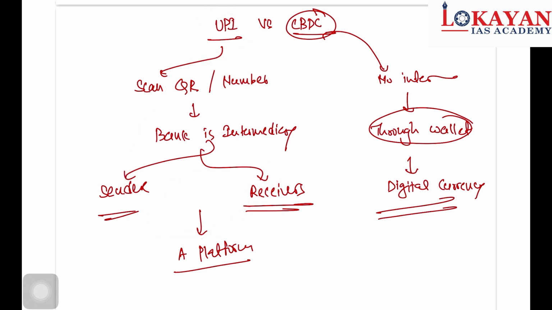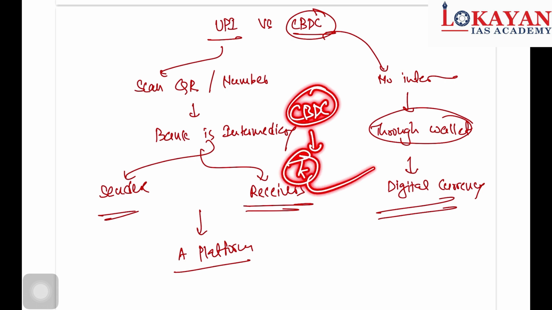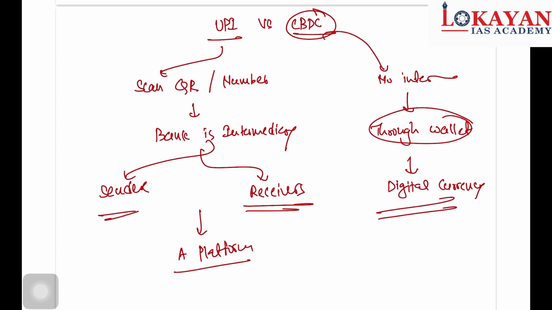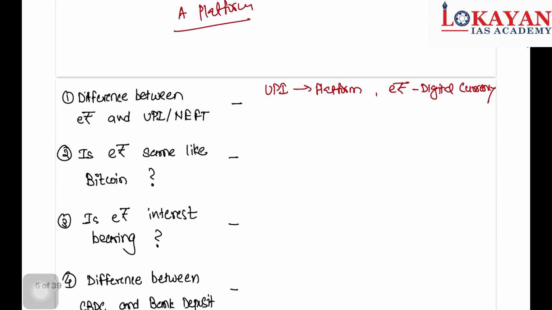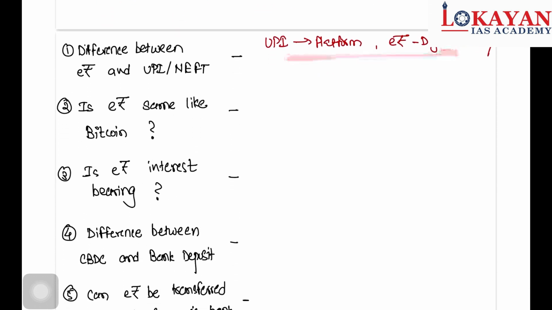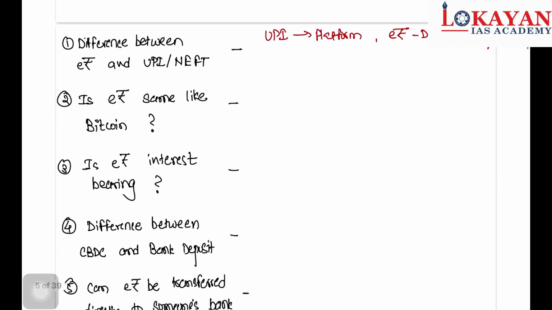But assume that you go there and pay through cash. Similar is the experience with CBDC. Here you will pay the CBDC, that is digital currency in denomination of rupees, through your wallet to the shop owner's wallet. So this is the difference between CBDC and UPI.